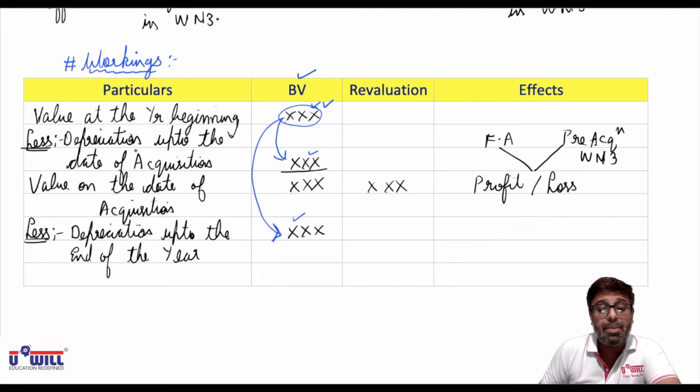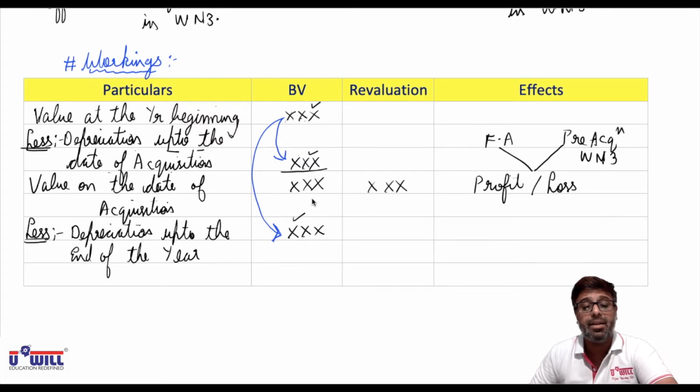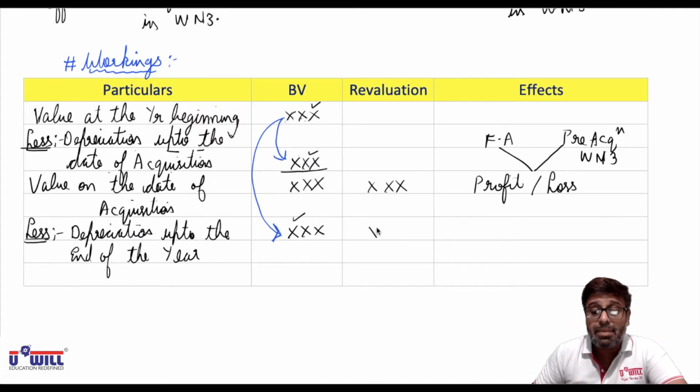So this depreciation up to the date of acquisition will also be calculated on the beginning of the year's value, and this depreciation up to the end of the year will also be calculated on the value at the beginning of the year. So all of you do this marking over here, that both these depreciations will be calculated on the value in the beginning of the year, and this depreciation you will count on this revalued amount.